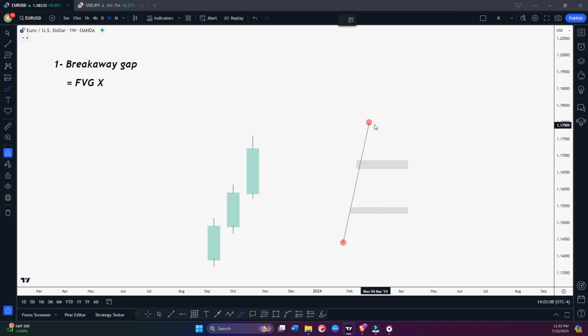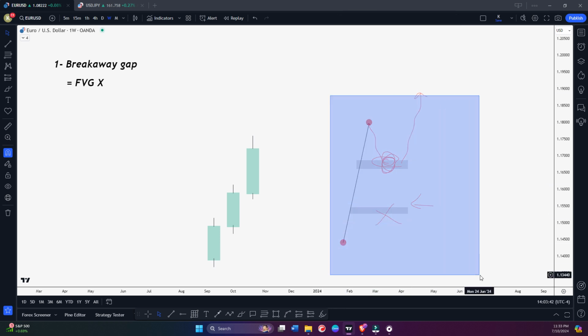Now some of you might be waiting for a deeper retracement to tap this fair value gap, right? But most of the time you have seen the market retrace only to this bullish fair value gap, and price continues trading higher. You were waiting for this fair value gap to be tapped, and the market didn't tap the fair value gap, and it continued trading higher from this fair value gap. So why did this happen? Basically, maybe we have created a breakaway gap here.